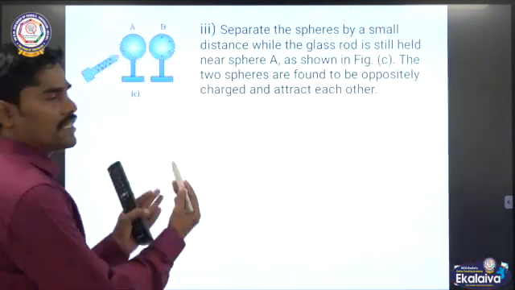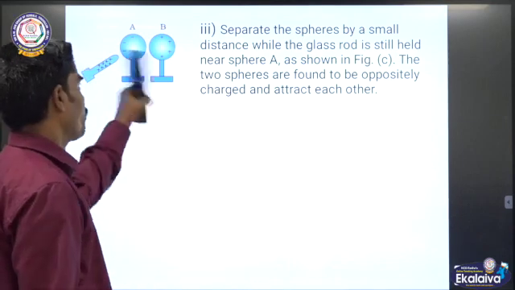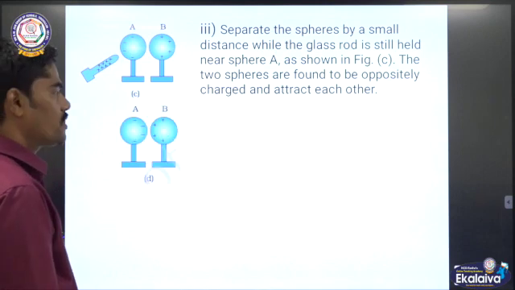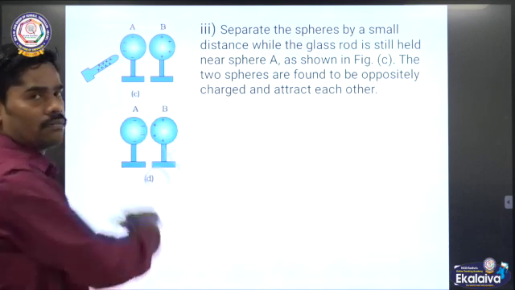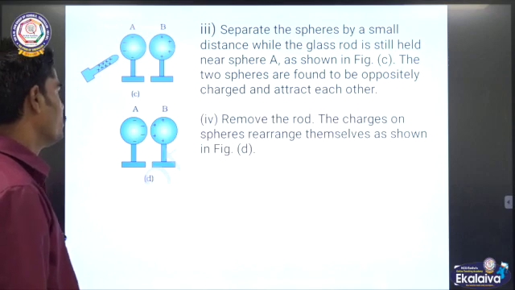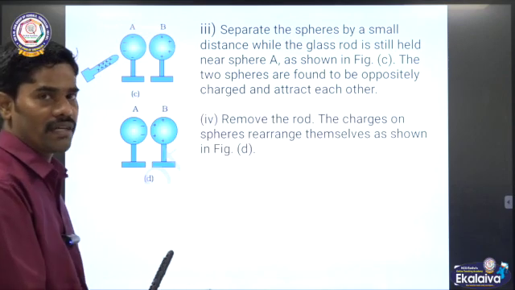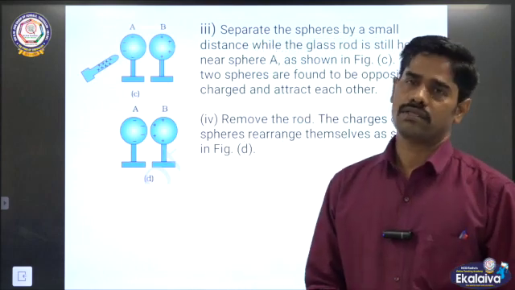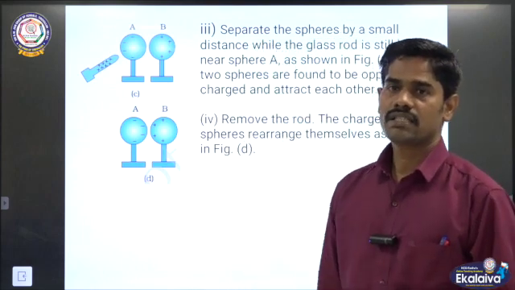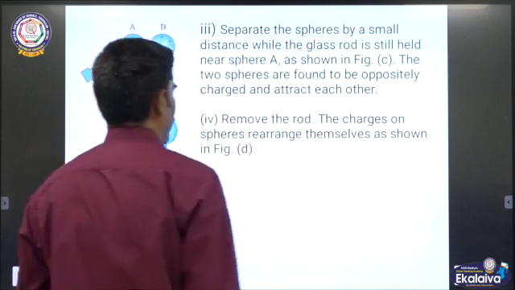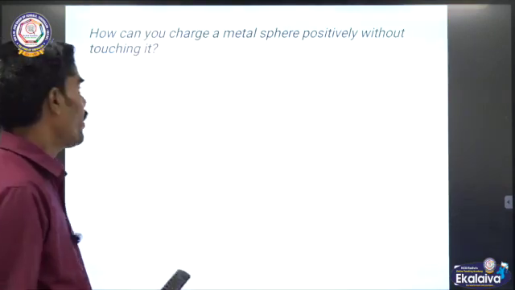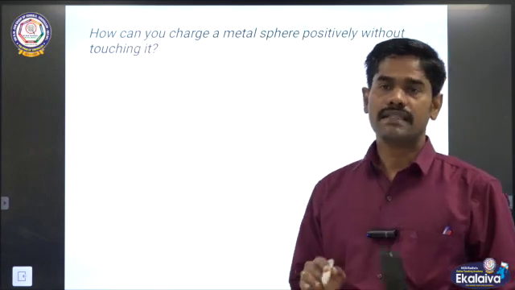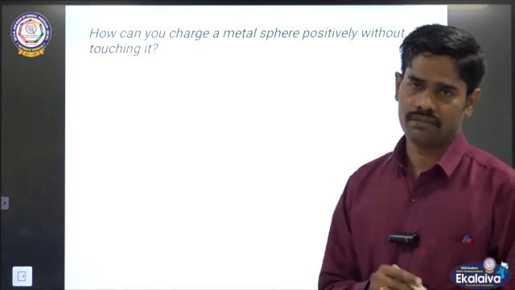Then you can easily separate the two spheres. A and B can be easily separated. Then slowly you can remove the charged rod. Thereby the two spheres now, one is negatively charged, another one is positively charged. This is charging by induction. Then how can you charge the metal sphere positively without touching it? This is called electrostatic induction.